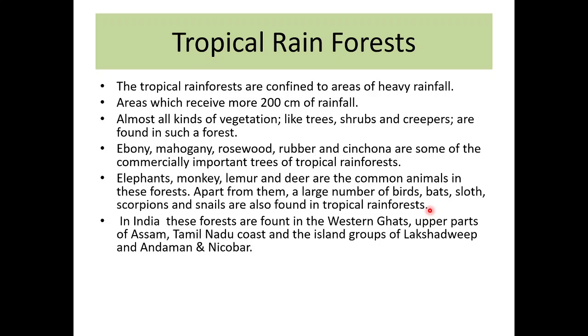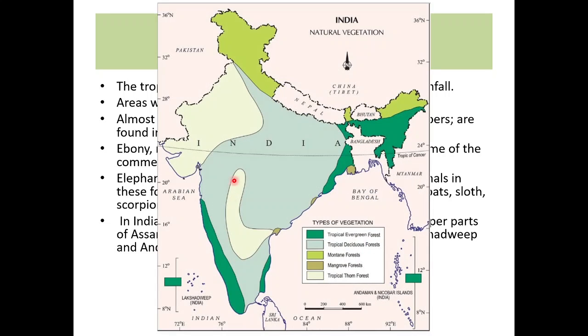In India, these forests are found in the Western Ghats, upper part of Assam, Tamil Nadu coast and the island groups of Lakshadweep and Andaman and Nicobar. So in the Indian map, you can see that these areas are the tropical evergreen forest areas. You can see the Assam area, the Western Ghats, Tamil Nadu coastal areas and the Andaman and Nicobar island groups of India. There you will find more than 200 centimeter of rainfall, so there is the best condition for the growth of the tropical evergreen forest.